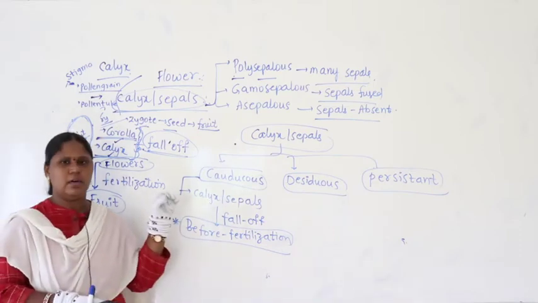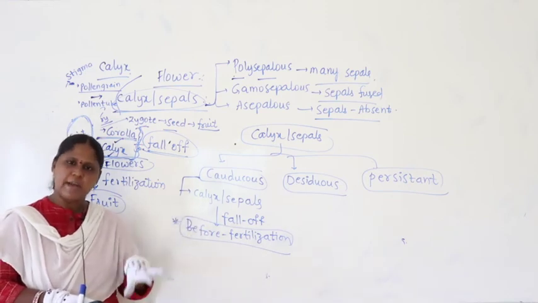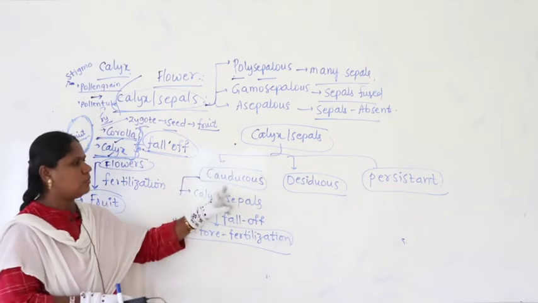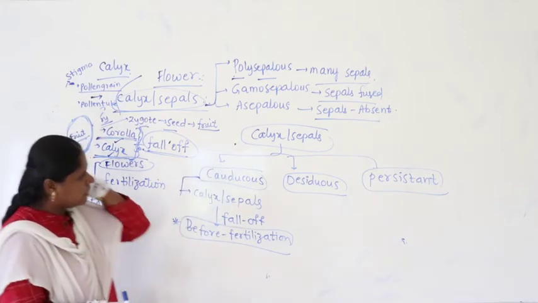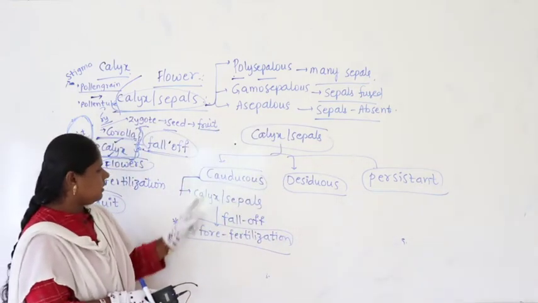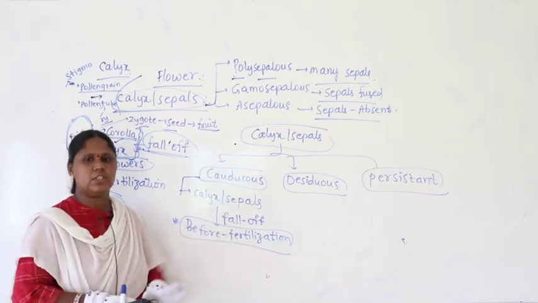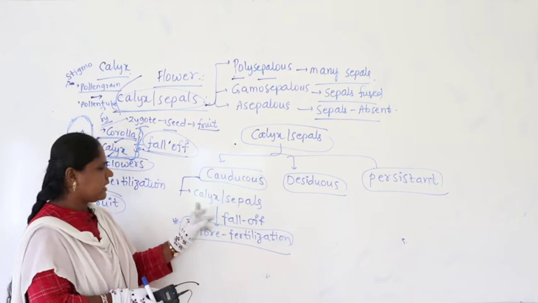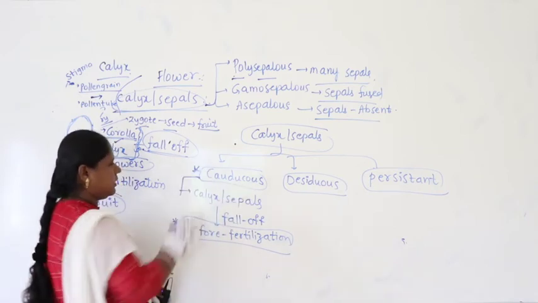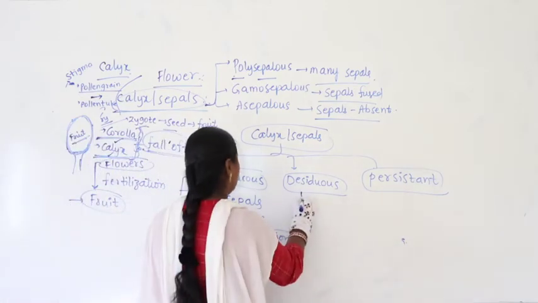Generally, based on whether the calyx falls off or remains present, calyx is divided into three types. Caducus we say, deciduous and persistent we say. Now when you take the caducus, calyx or sepals get fall off before fertilization. When calyx and sepals fall off before fertilization, such a condition is called caducus.